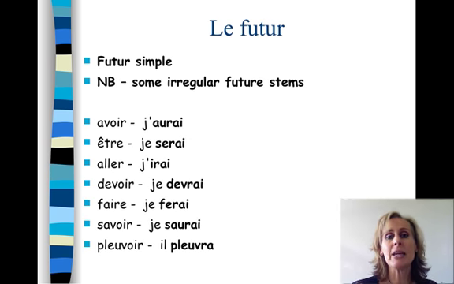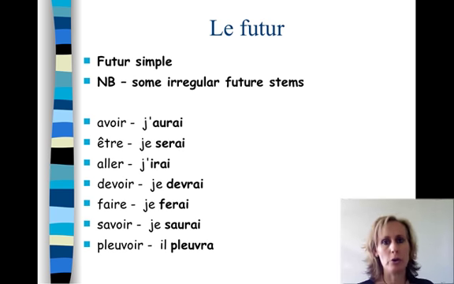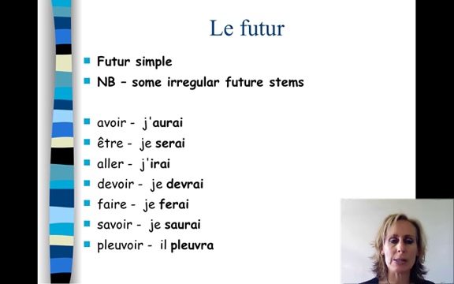Here are some irregular future stems. This is not an exhaustive list. Please consult your list of irregular verbs and learn these irregular future stems. Here are some of the more commonly occurring ones. Avoir, the future stem is AUR, and then we add the future ending. So the future endings are always the same. It's just that these stems may change. So j'aurai. Être, the future stem is SER, je serai.